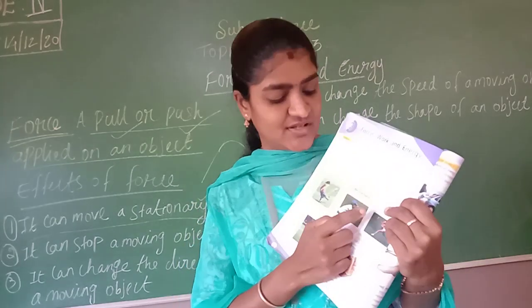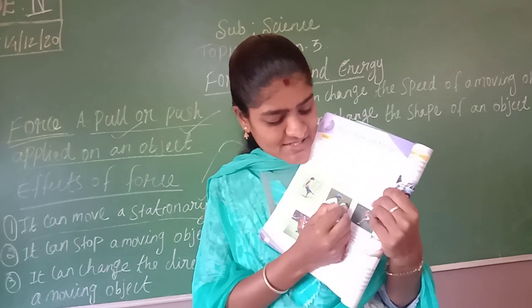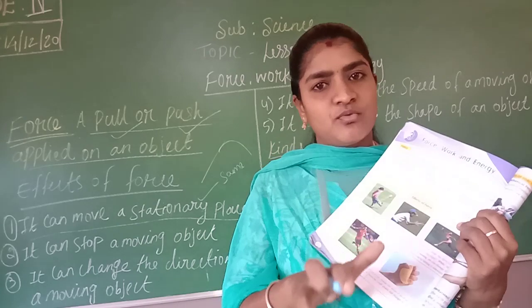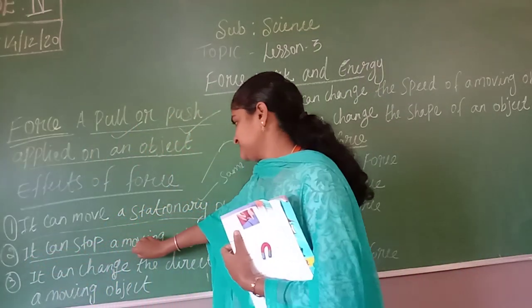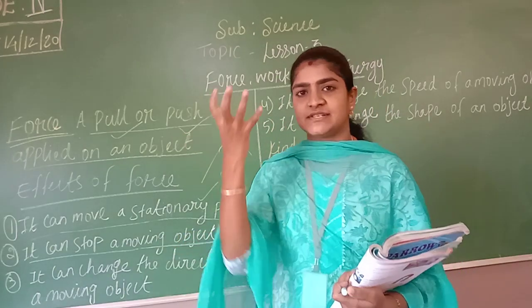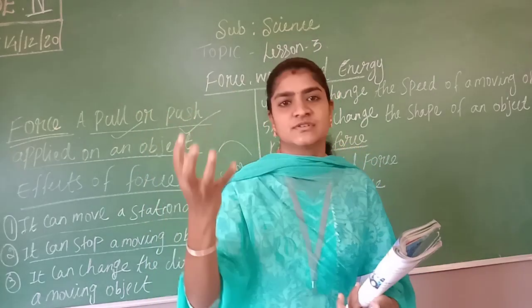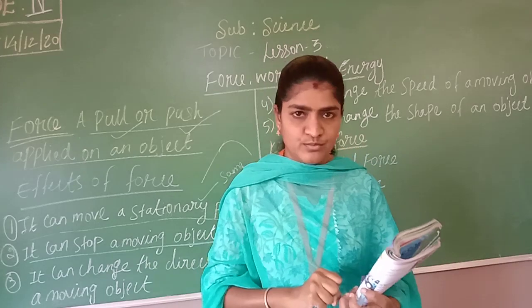Here you can see the person is catching the ball. The ball will be in movement. Once it reaches his hand, the force will get stopped over there. So that is the second one. It can stop a moving object. Whenever you are going to catch the ball, it will be in a certain movement, certain force. When we take it in our hand, we are stopping that movement.